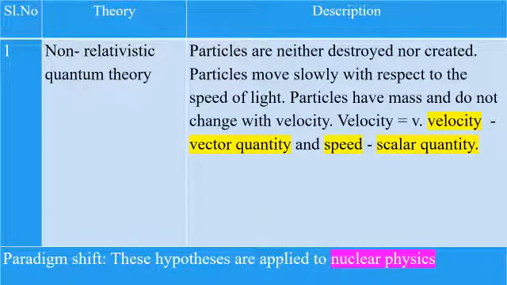Another theory we can see is non-relativistic quantum theory. Its description is that particles are neither destroyed nor created. Particles move slowly with respect to the speed of light, and particles have mass that does not change with velocity. Here v stands for velocity. Velocity is a vector quantity and speed is a scalar quantity. The paradigm shift of this particular theory is that these hypotheses are applied to nuclear physics.